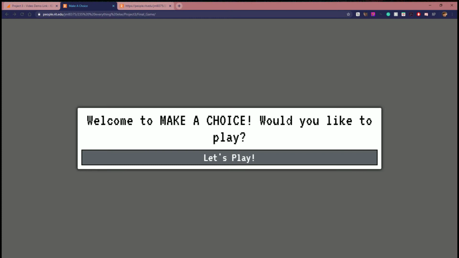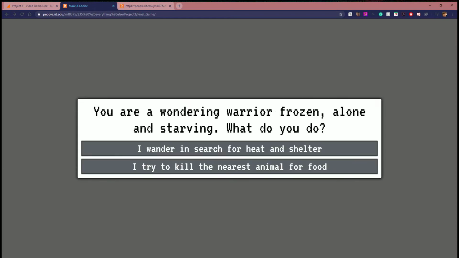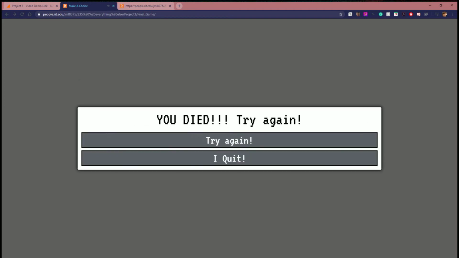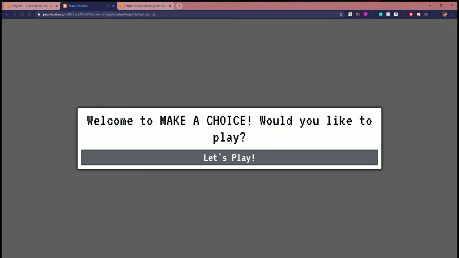So how it works is as you would expect. You hit the button, it brings up a dialogue, it brings up a menu, and then you just click through it and hopefully you don't die. Oh no, you died. So what you're really supposed to do is eventually, using trial and error, try to find out the correct path to get there.